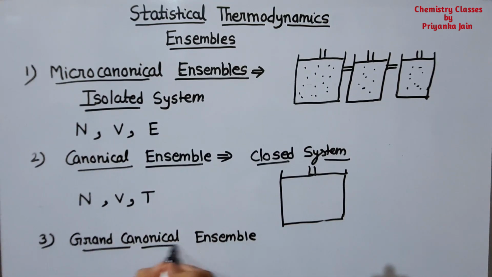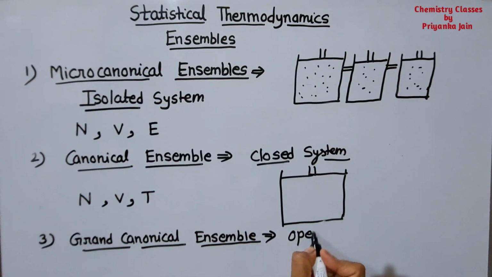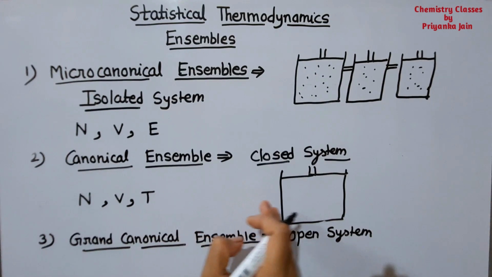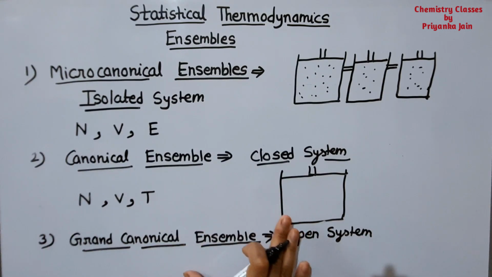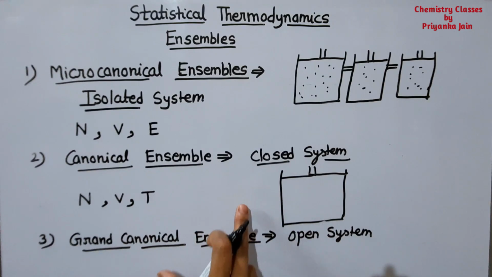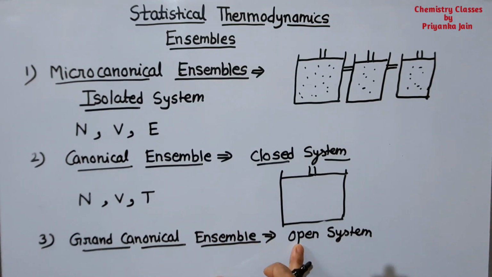In grand canonical ensemble, each system will behave as an open system. Open system means there is the transfer of heat as well as matter between the system and the surrounding. Both things can transfer between the system and the surrounding. So such systems are called open systems, and their collection will be known as grand canonical ensemble.